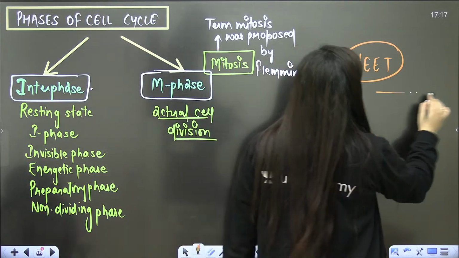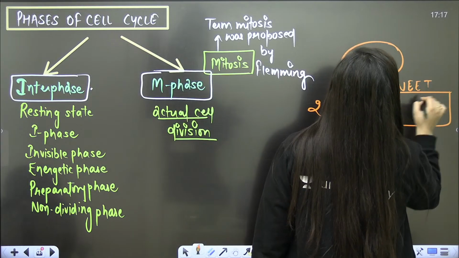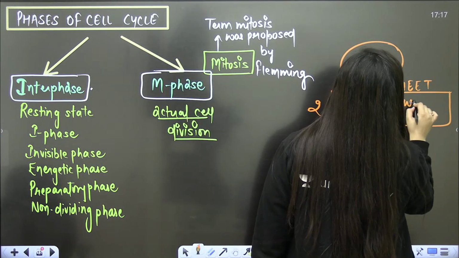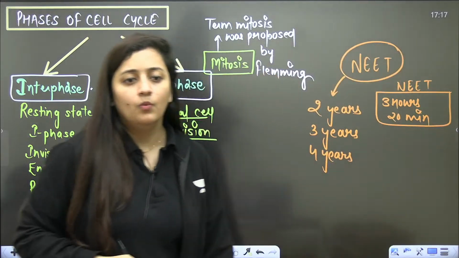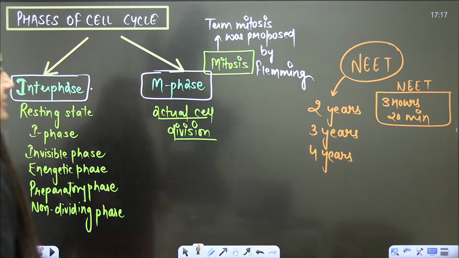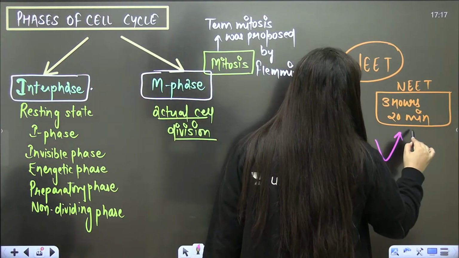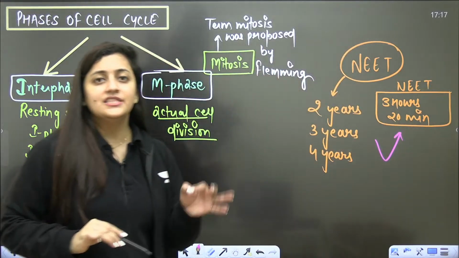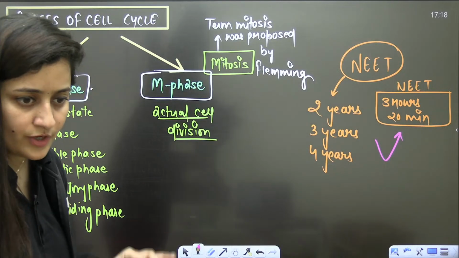Because we want to make sure that during the exam we can utilize those 3 hours 20 minutes properly. You want to ensure that these 3 hours 20 minutes are the best 3 hours 20 minutes of your life.